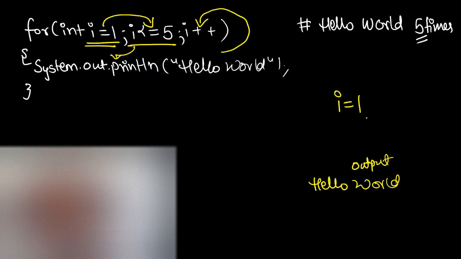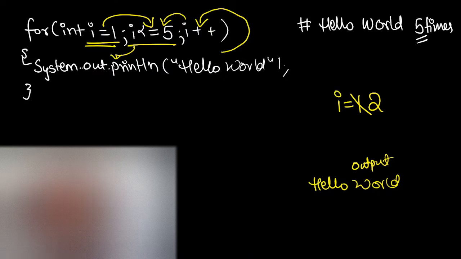So now, i value initially was 1, increment the value of i by 1, 1 plus 1 gives me 2. So now i value will be 2. Again I will check after this, am I on the endpoint of the race? You can see i value is 2 and we need to go till the i value is 5. So it means still we are in the middle of the track, we are still running the race.